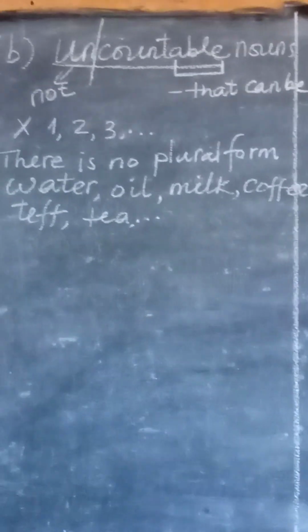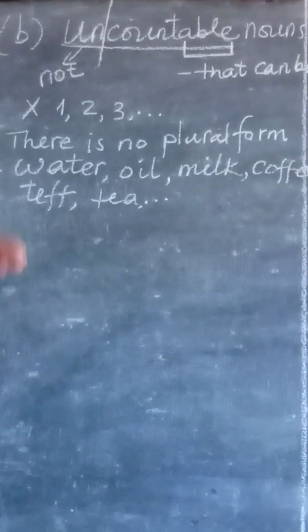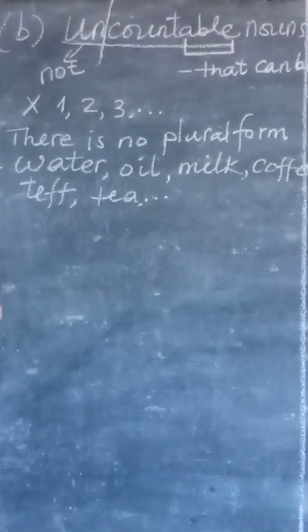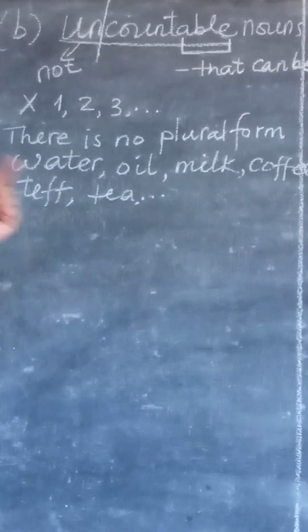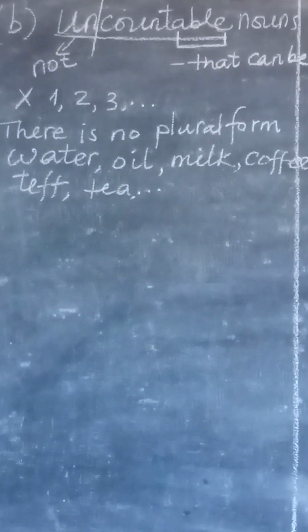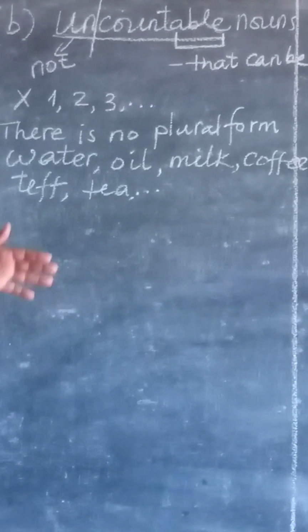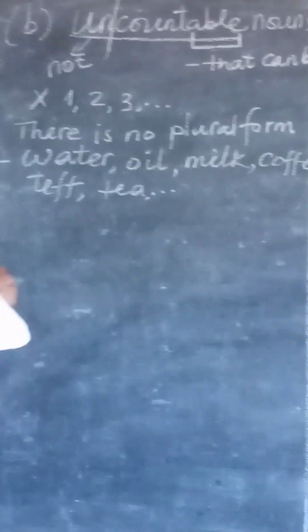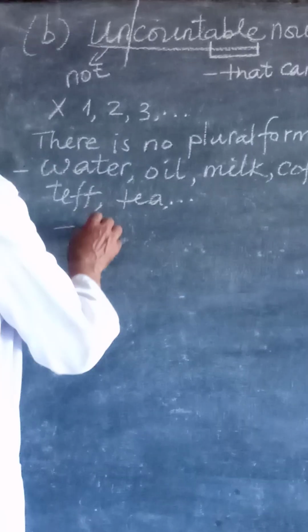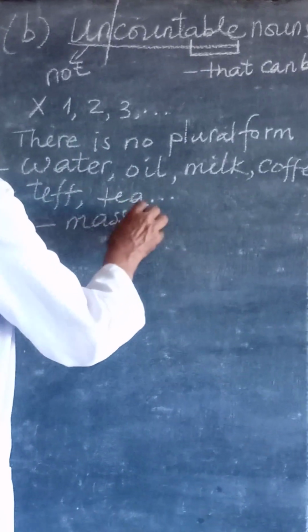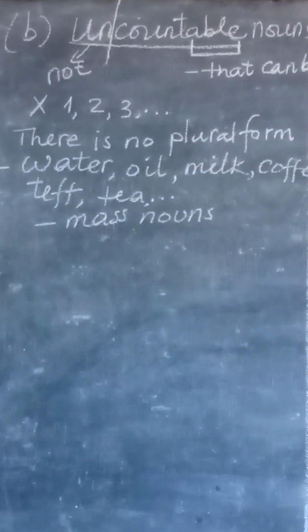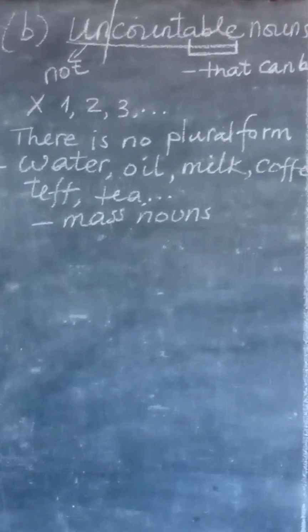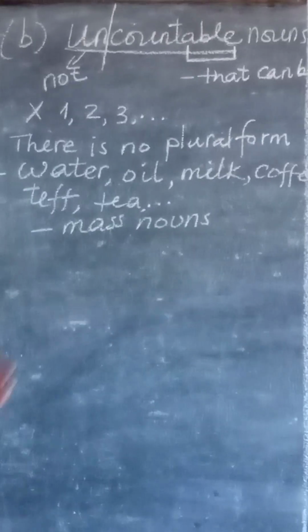These nouns do not have plural form. We don't say waters, we don't say oils, we don't say milks, we don't say coffees, and the like. Because they take a space, they are called mass nouns. They occupy space, but we cannot count them 1, 2, 3, and the like.